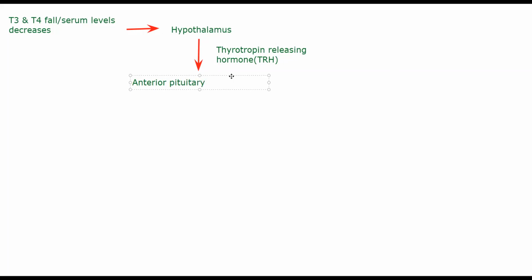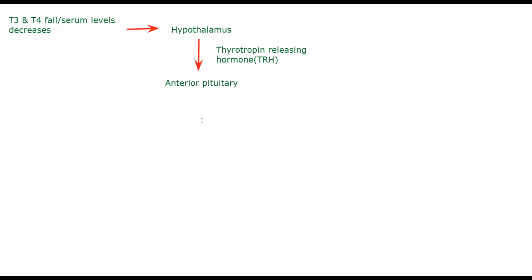In your anterior pituitary, this TRH will stimulate the anterior pituitary to release another hormone. So basically your hypothalamus is releasing a hormone which stimulates pituitary, another organ, to produce a different hormone. All right, so there are two organs, two hormones for now.